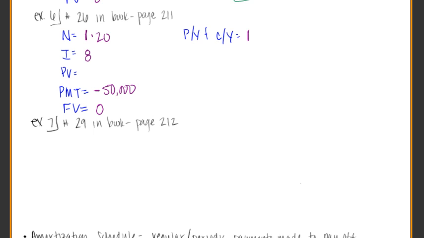The future value will be 0 because what this question is basically saying is, pretend like I'm the commission, you guys just won the lottery, and I'm the one taking the loan because I want to know how much money I have to have in my account right now as the commission so that I can write you guys checks, $50,000 every single year, just once a year. So what we want to know is the present value of all of this.